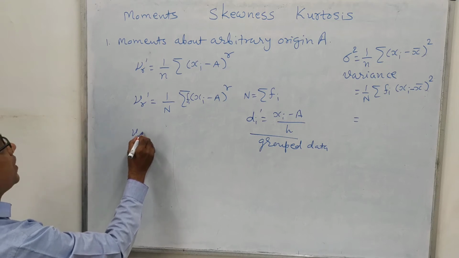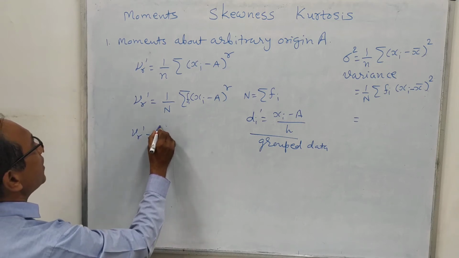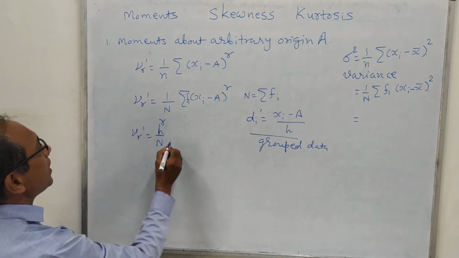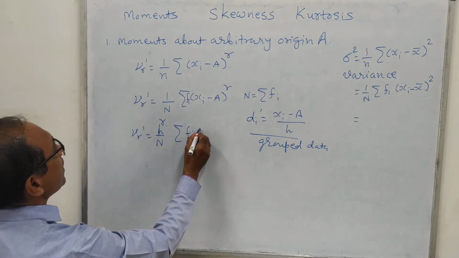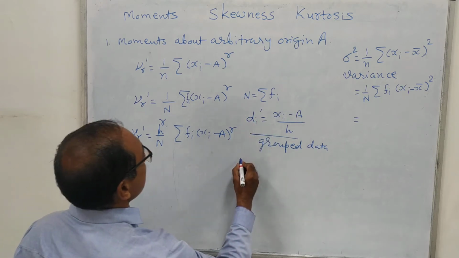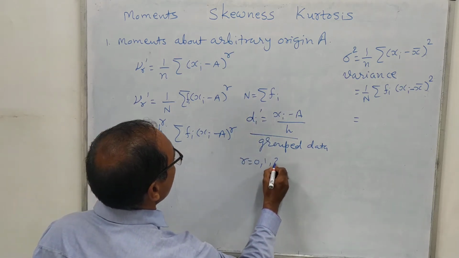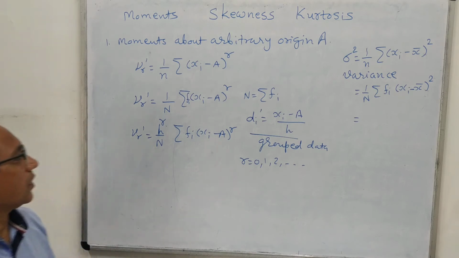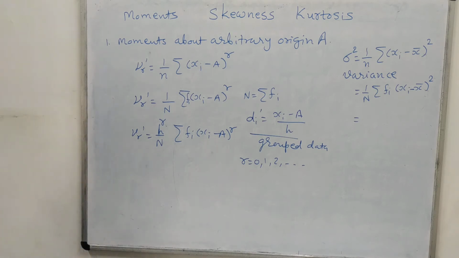And for this we have nu r dash equal to 1 upon n. Here we will have to multiply this by h raised to r, fi xi minus a whole raised to r, where in all the cases r is from 0, 1, 2, 3 and so on. Okay? So here are the moments about